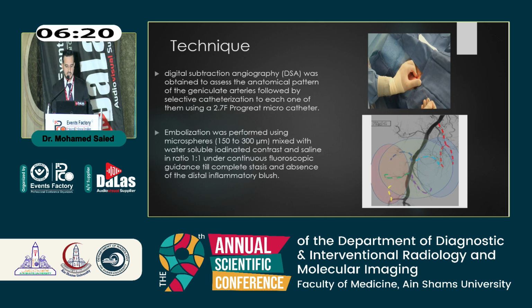So we do digital subtraction angiography after access to the superficial femoral artery, followed by selective catheterization of each vessel using a 2.7 or 2.4 Progreat microcatheter or any microcatheter. Embolization was performed using microsphere particles of 150 to 300 micron, mixed with water-soluble iodinated contrast at a ratio of 1:1.